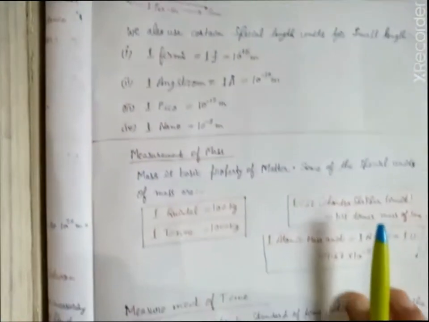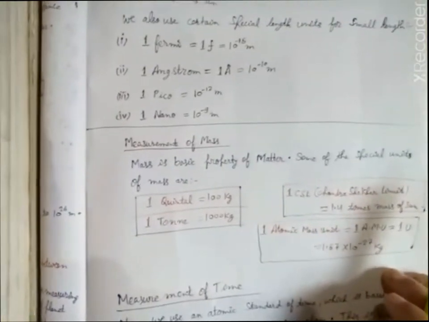So these are some of the smallest units of length.